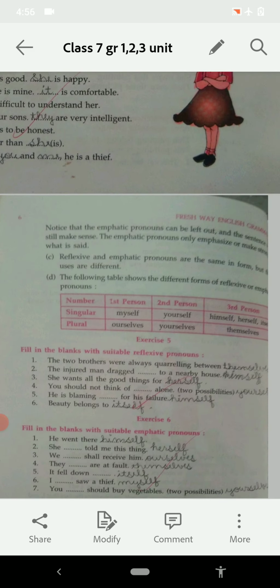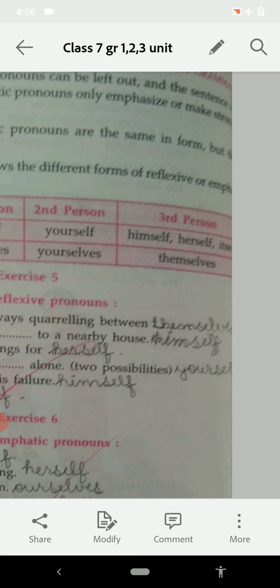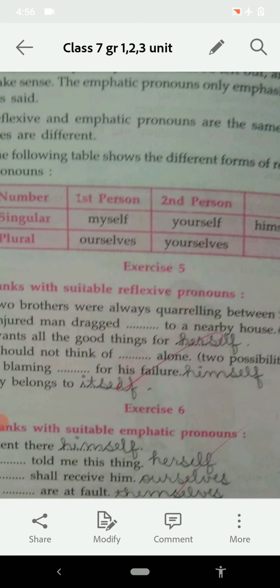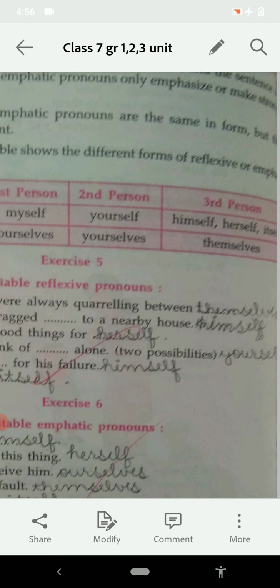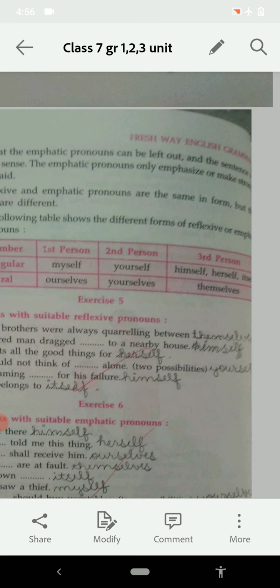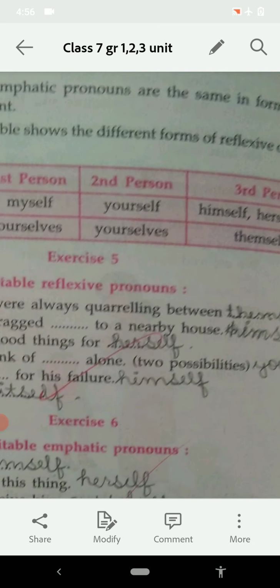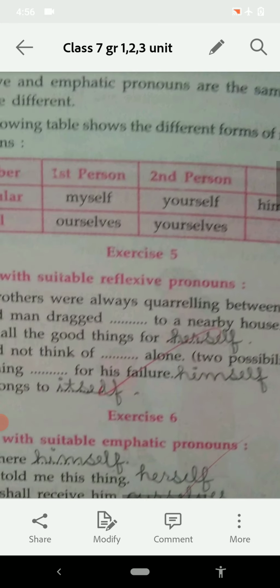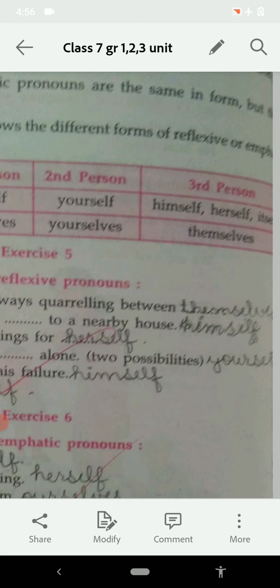Now come to the third exercise. In this we have to fill the reflexive pronoun. In reflexives, when it is singular, then myself, yourself, himself, herself, and when it is plural, then ourselves, yourselves, themselves we have to fill. Reflexive pronoun means self will be there. See the sentences. The two brothers were always quarreling between themselves. Two brothers means plural, and for plural we have to write themselves.